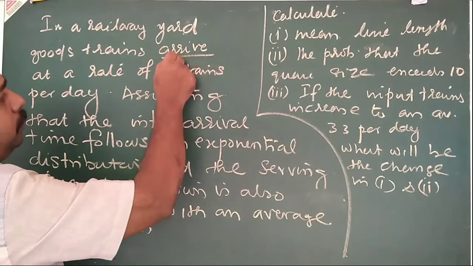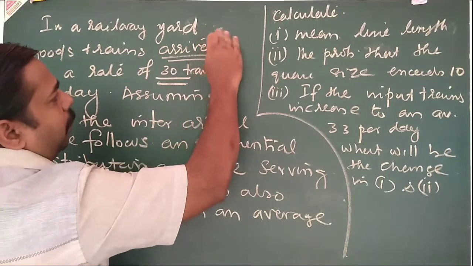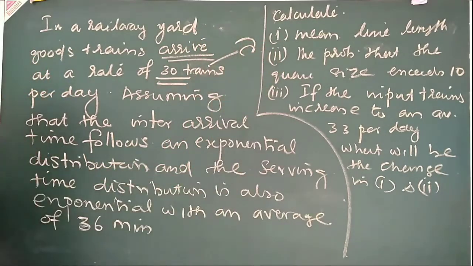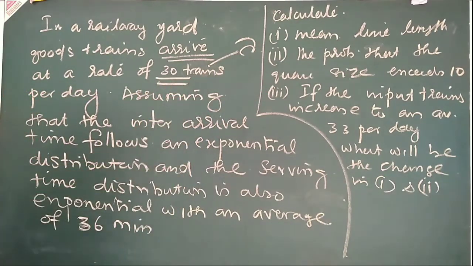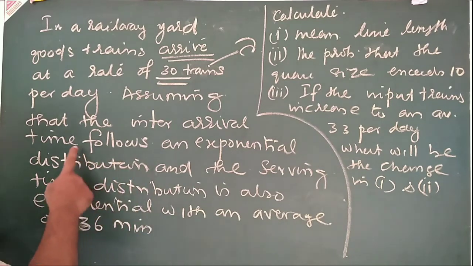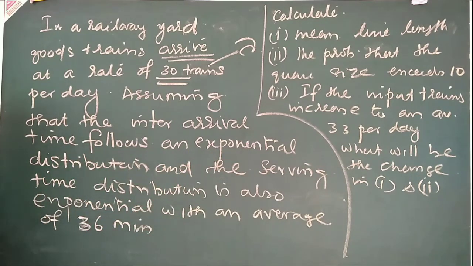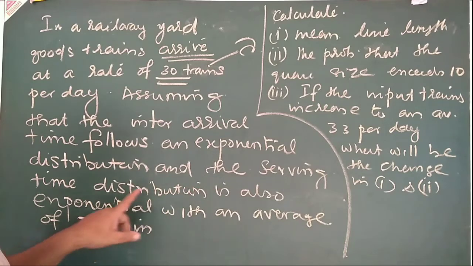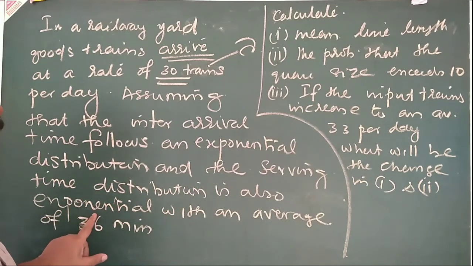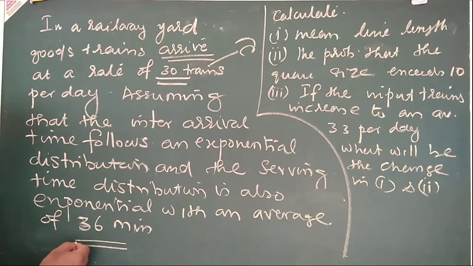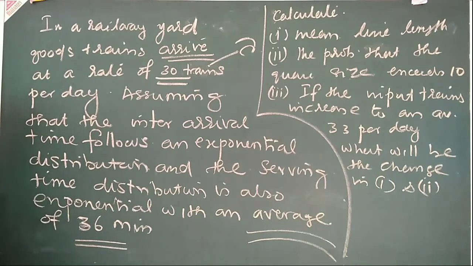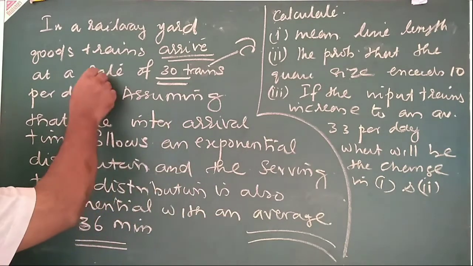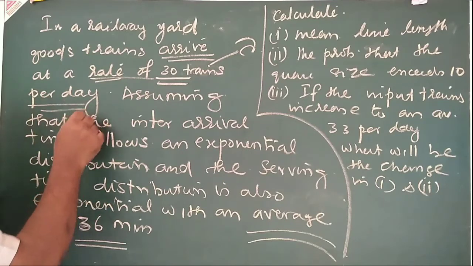So arrive, this is lambda. Lambda, rate of 30 trains, so lambda is equal to 30. Assuming that the inter-arrival time follows exponential distribution, that is okay. The service time distribution is also exponential with an average of 36 minutes. Here one word, average 36 minutes. Here, the arrival is at a rate per day.